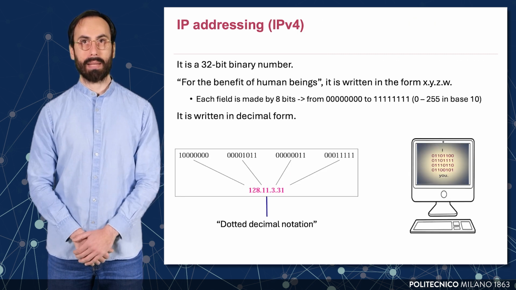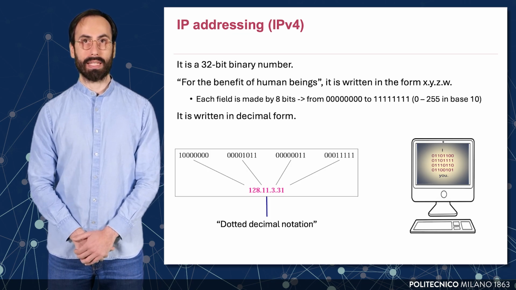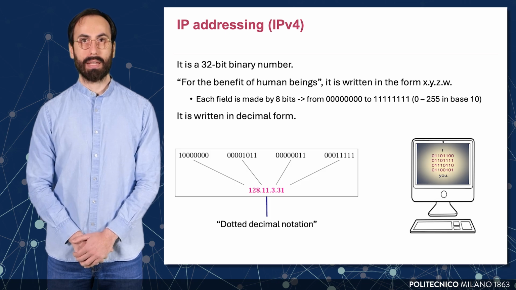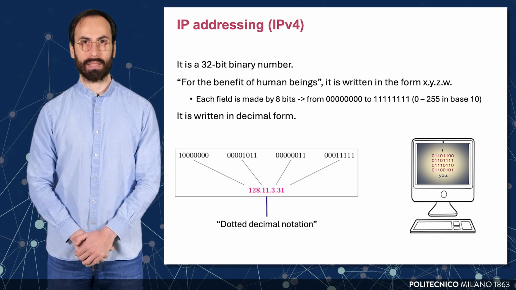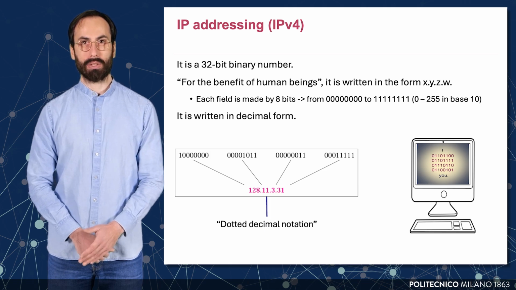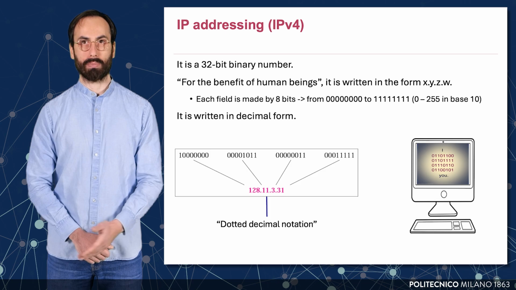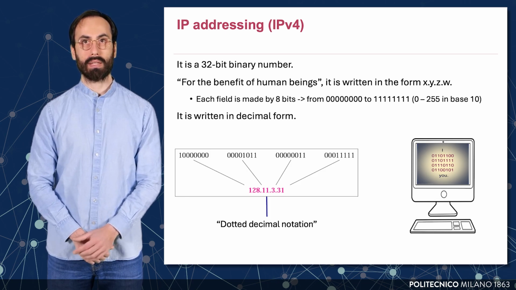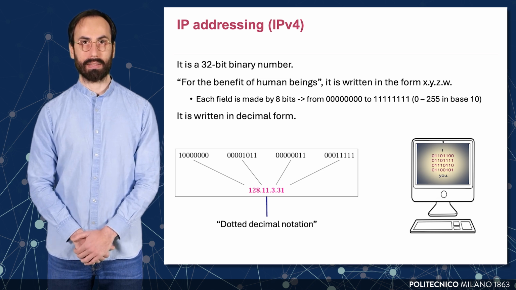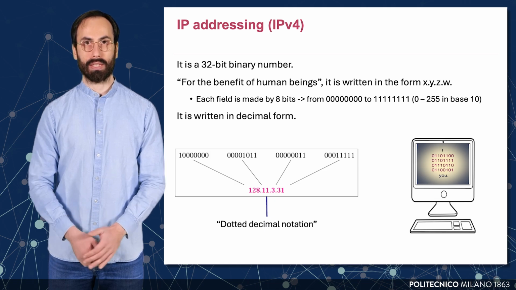In IP version 4, an IP address is a 32-bit binary number used to uniquely identify a network interface in an IP-based network. While machines operate on binary values, this format is not human-friendly. Therefore, for readability and usability, IP addresses are written in what is called dotted decimal notation, where each segment corresponds to 8 bits or 1 octet of the 32-bit binary address. Each octet can range in value from 0 to 255, which is the decimal equivalent of 8 binary bits. This notation helps both administrators and network protocols quickly interpret and configure network addresses.